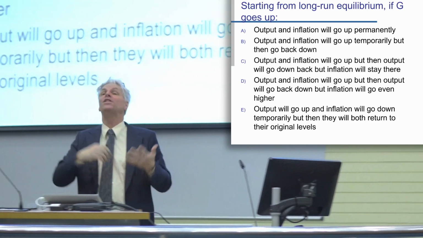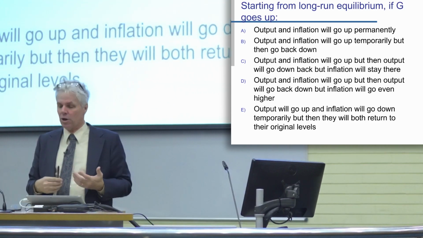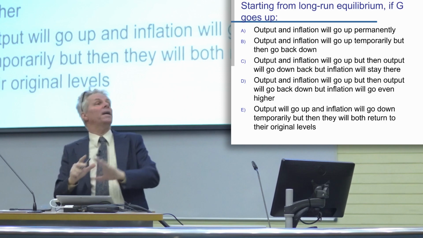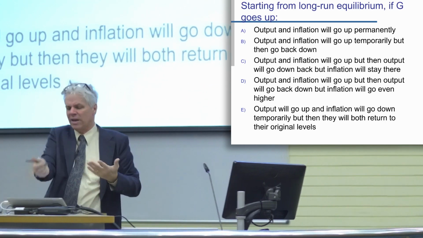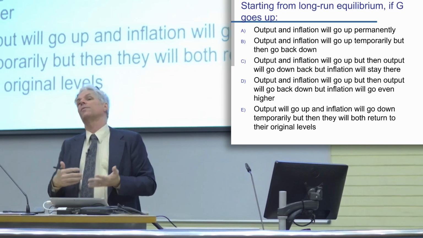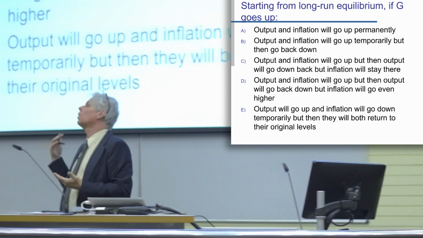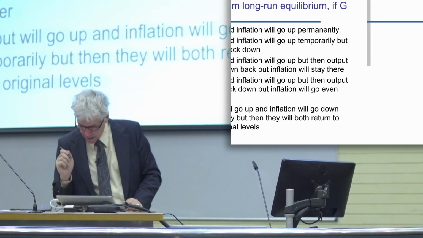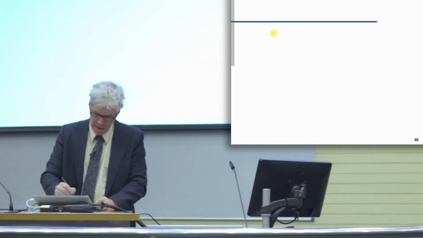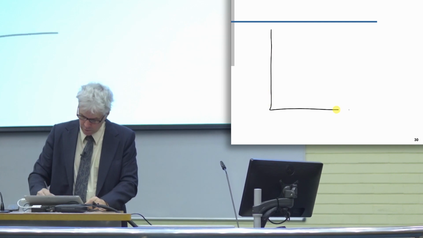I can think of stories, but generally with models we want to start in equilibrium and then something changes. That would be the usual way to work a model. And here we're explicitly told we're starting not only from equilibrium, but from long-run equilibrium. So let's add a page and draw the model in long-run equilibrium.